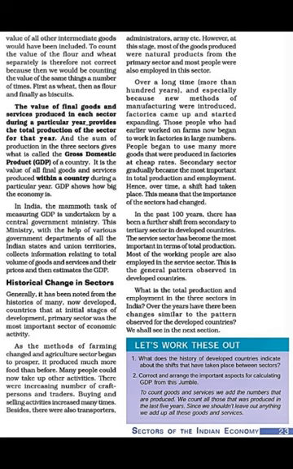As the methods of farming changed, the agriculture sector began to prosper. It produced much more food than before. Like in our case also, the green revolution happened, so we produced bumper crops, our production increased, the income of our farmers increased, their standard of living improved, and many people could now take up other activities. People have more income, so they can start other activities also.